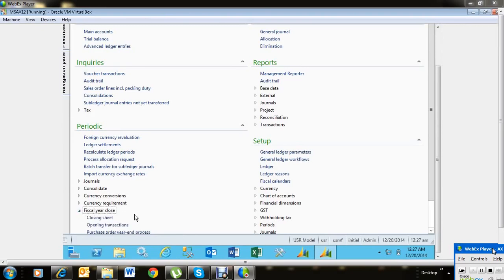We're also going to see the fiscal year close. How do we do the fiscal year close? That's if closing sheets are required, how do we use that? We're going to see that.